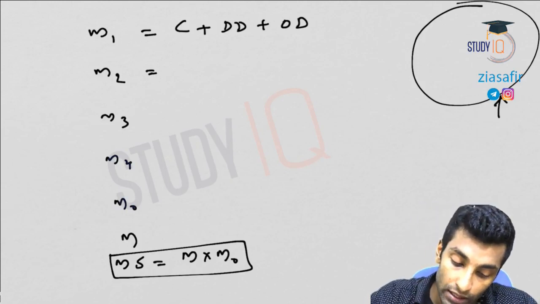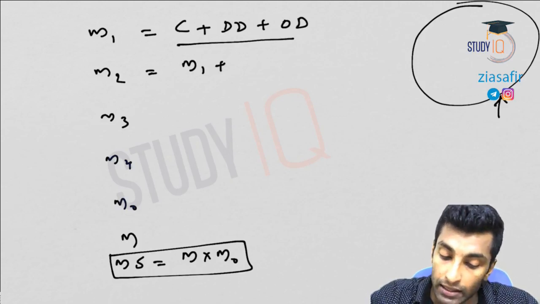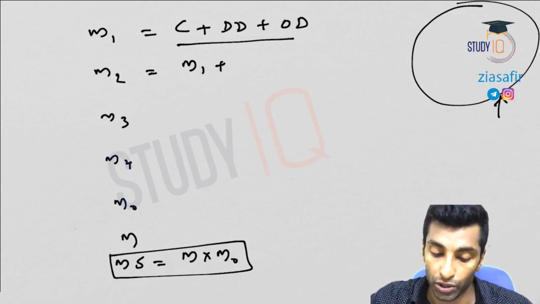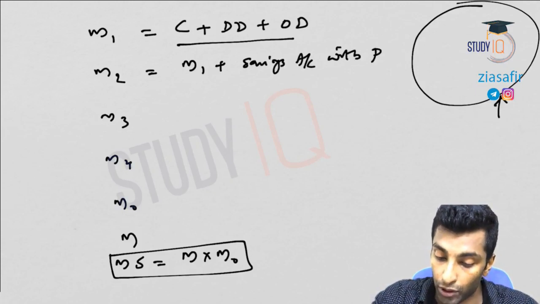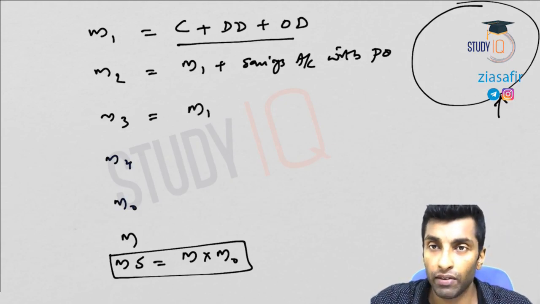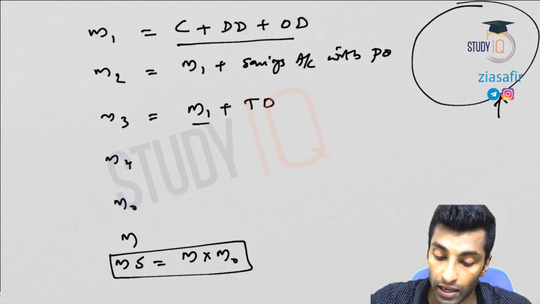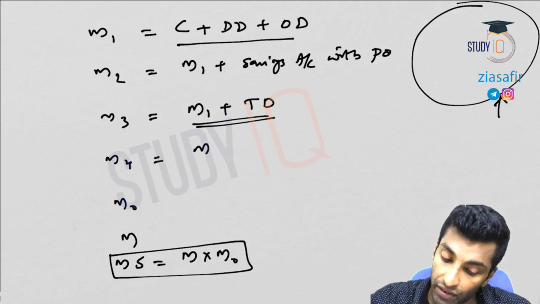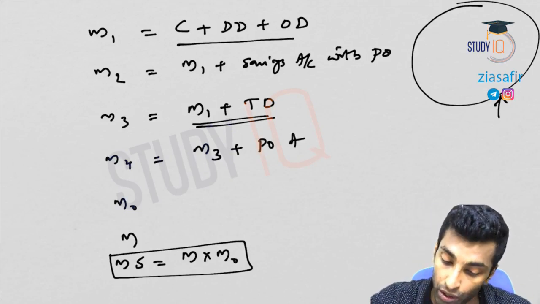So M2, what is M2? In M2, this entire M1 portion will come plus savings deposits in the post office, savings accounts with post offices. M3, what all things will come? Entire M1 will come, the same three will come, plus the time deposits. So M1 plus time deposit. Then M4, entire M3 will come plus the entire post office accounts, PO accounts.